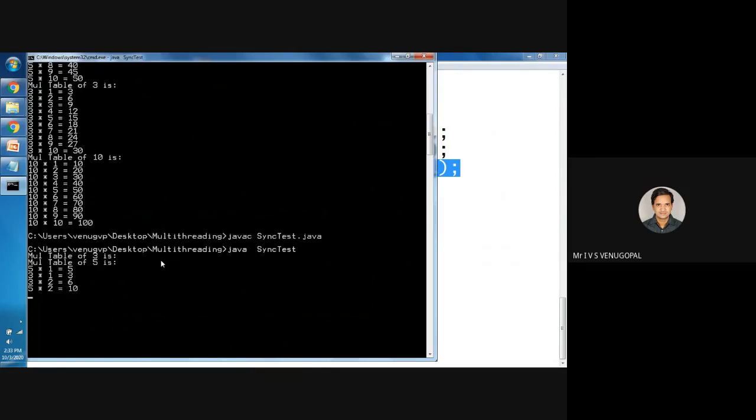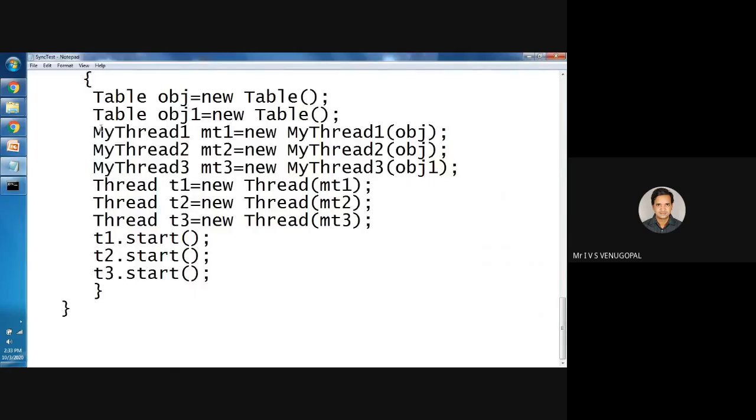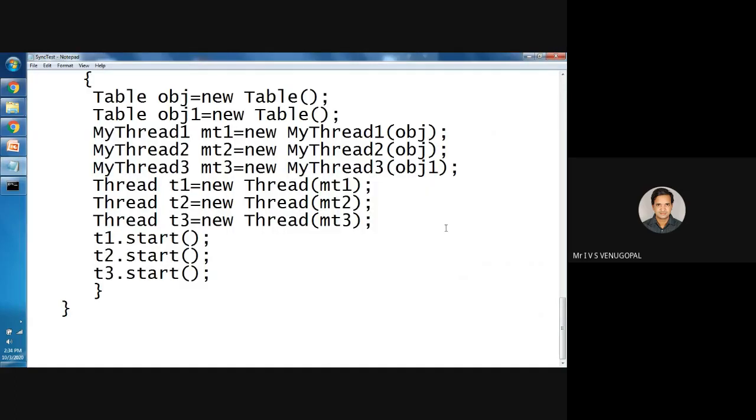See, here again what is happening? If you observe, the data is becoming inconsistent. Even though you have used a synchronized block or a synchronized method, if you create two different objects of the same shared class, again the data is becoming inconsistent. So this problem is solved by using the third method, that is static synchronization.